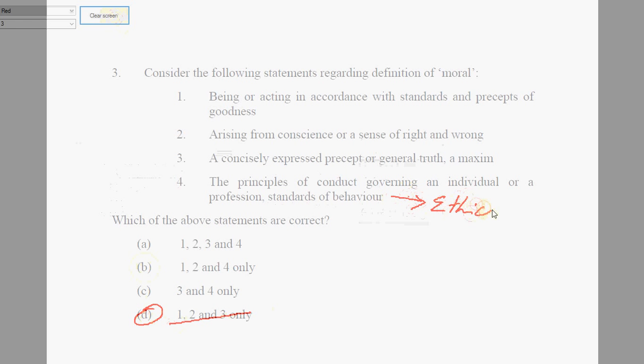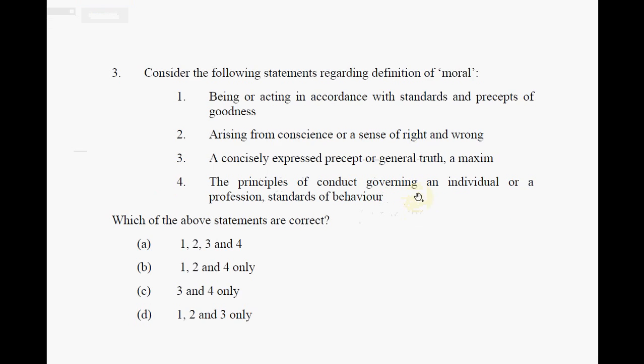This is the difference between moral and ethics. Moral is something to do with good, right, wrong that comes out of your conscience, the inner mind. And ethics is something that is defined by people, government, and an organization. It is something that is defined by a group of people. So I think the choice here, 1, 2, 3, is the correct choice, something to do with moral. The fourth one is something to do with ethics.